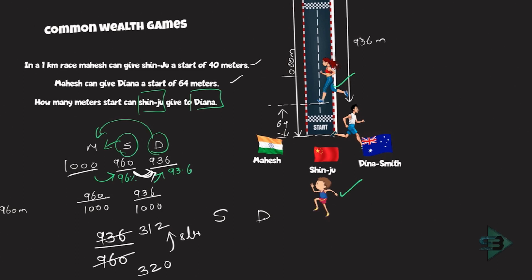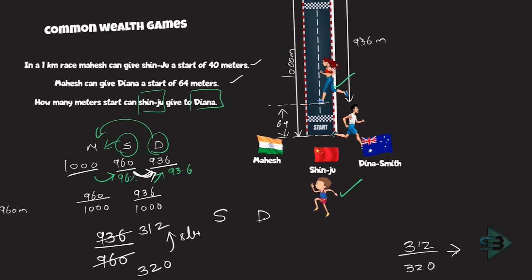Now 8 is what percent of 320? 32 is 10% of 320. So what can you say about this? 8 is nothing but 1/4 of 32, which means 1/4 of 10, which is nothing but 2.5.